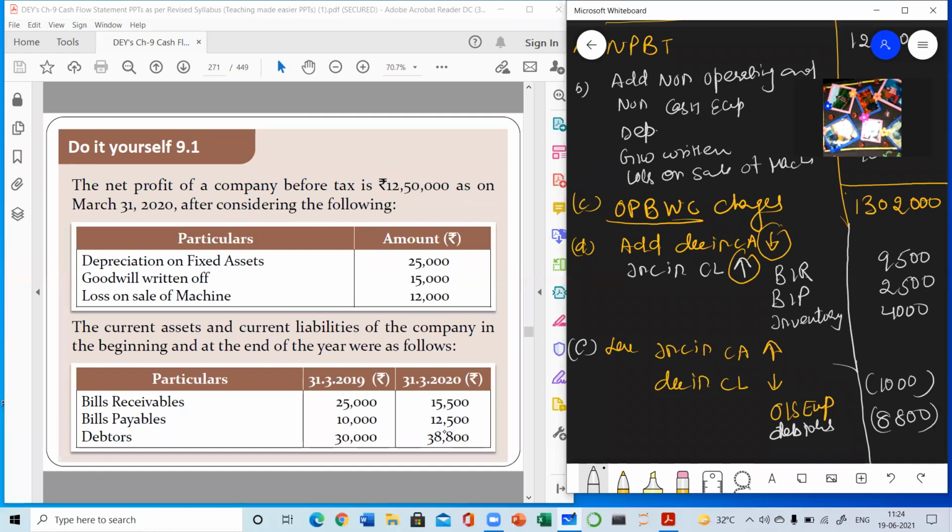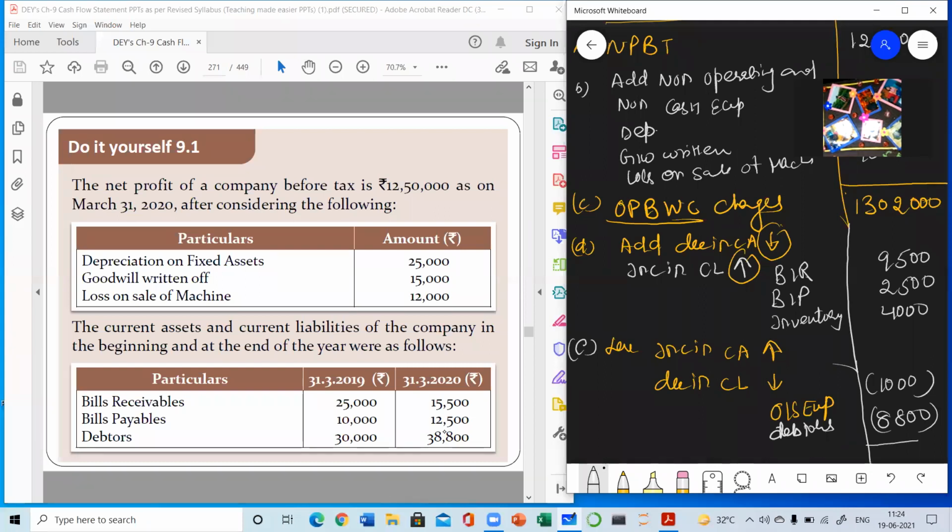If some other information is given, maybe in the question many more things may be given, that may not be of your use. So you have to just skip that part. Suppose the fixed assets are given, suppose the shareholder funds are given, but in operating activity you need only this much information, so all the extra information will be avoided.